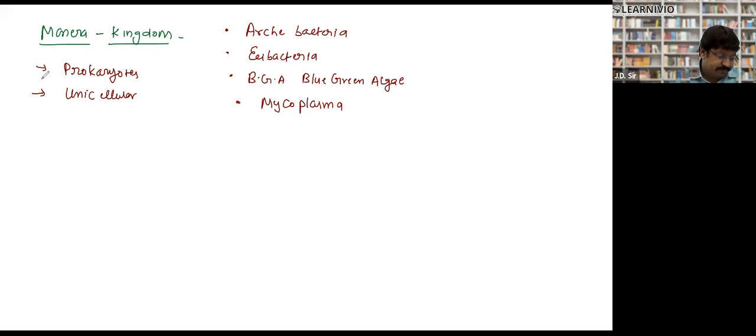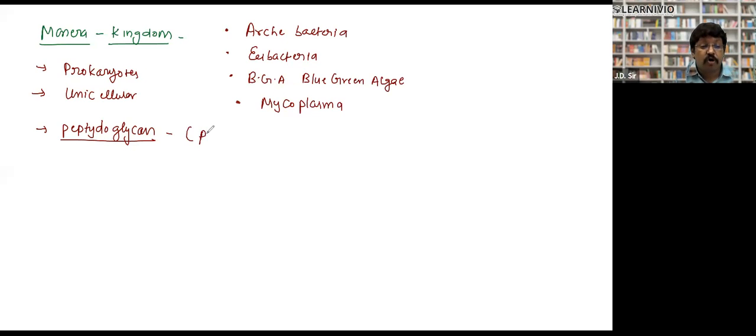in Monera, the cell wall is made up of peptidoglycan. Important. What is peptidoglycan? Peptido means protein, glycan means sugar. That is Latin.